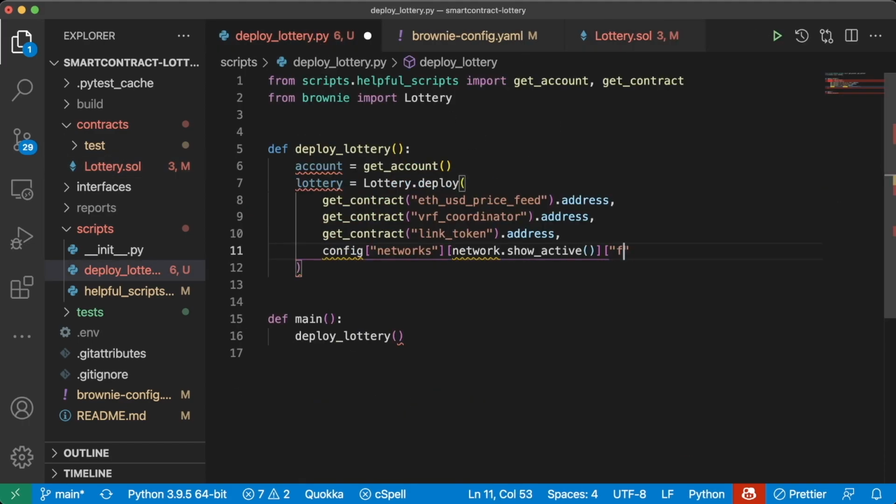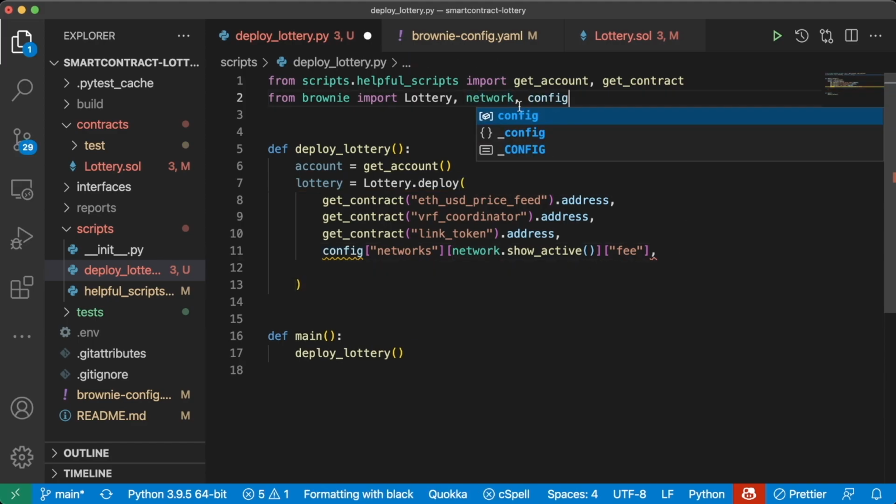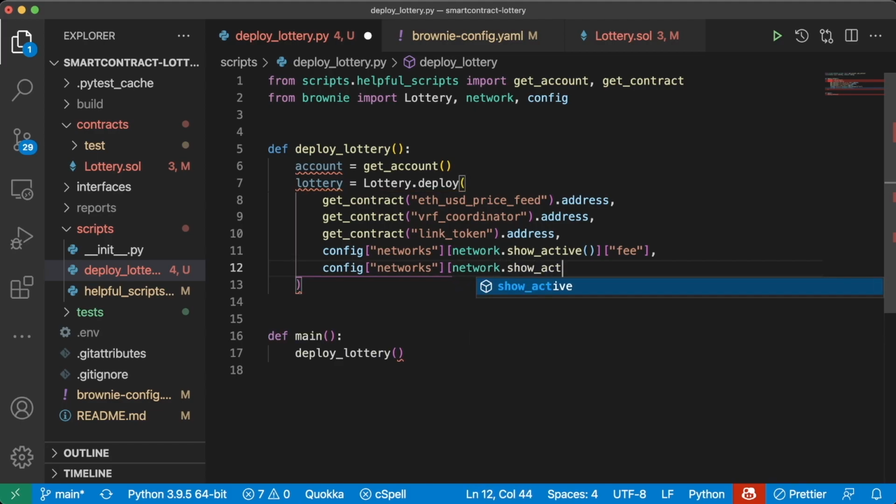The fee. Of course, this means we're going to have to grab network from Brownie and also config. Then we'll do config, networks, network.show active, key hash.